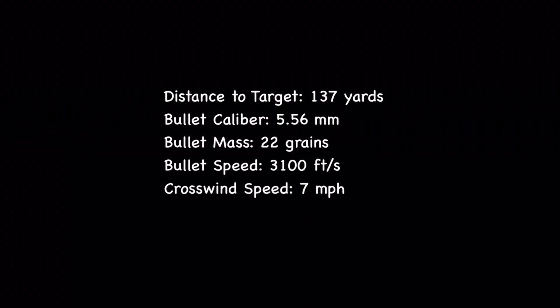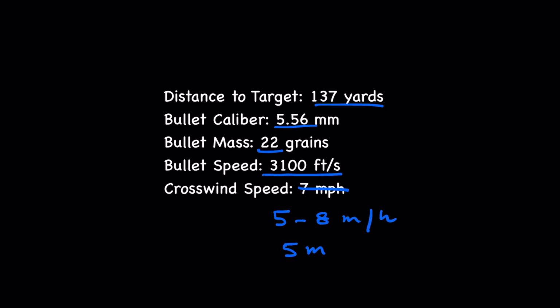Let's solve this. So the distance to target was 137 yards. Bullet caliber was 5.56. Bullet mass was 22 grains. Bullet speed is 3100 feet per second because the rifle was an AR-15. And crosswind speed, let's say it was not 7 miles per hour exactly, because that day the wind was around 5 to 8 miles per hour. So let's take 5 miles per hour here. We are taking rough values for these factors which are not known exactly. Other factors are given: the distance, the bullet caliber, etc. The bullet speed we know.